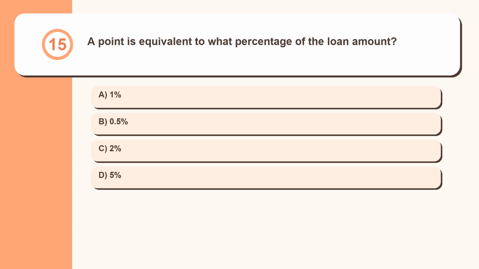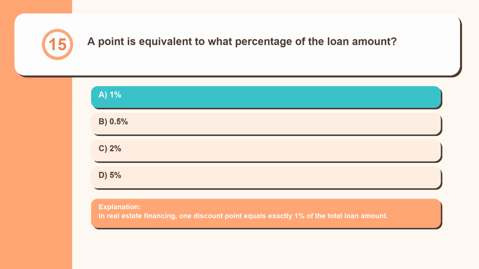Question 15. A point is equivalent to what percentage of the loan amount? 1%, 0.5%, 2%, 5%. In real estate financing, 1 discount point equals exactly 1% of the total loan amount.